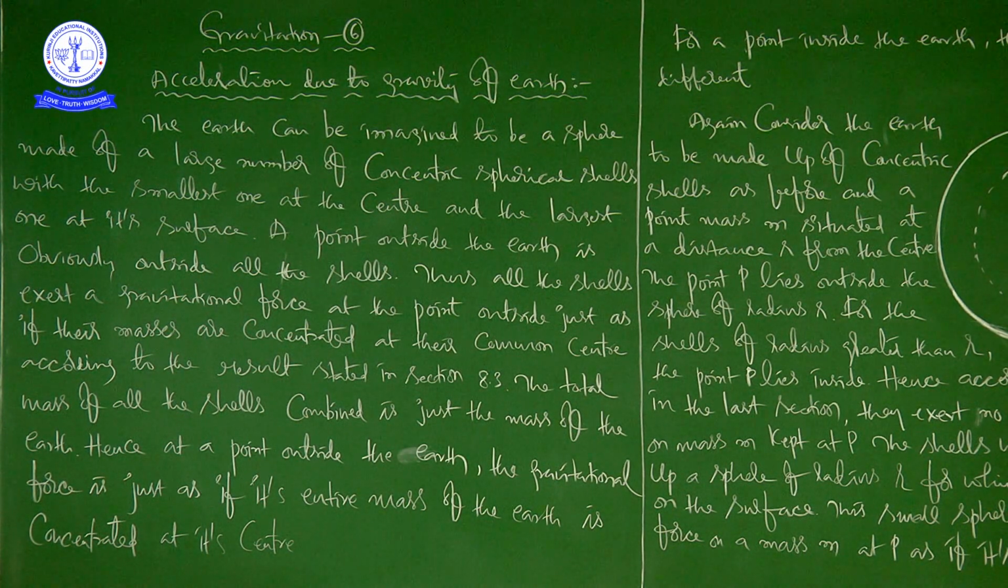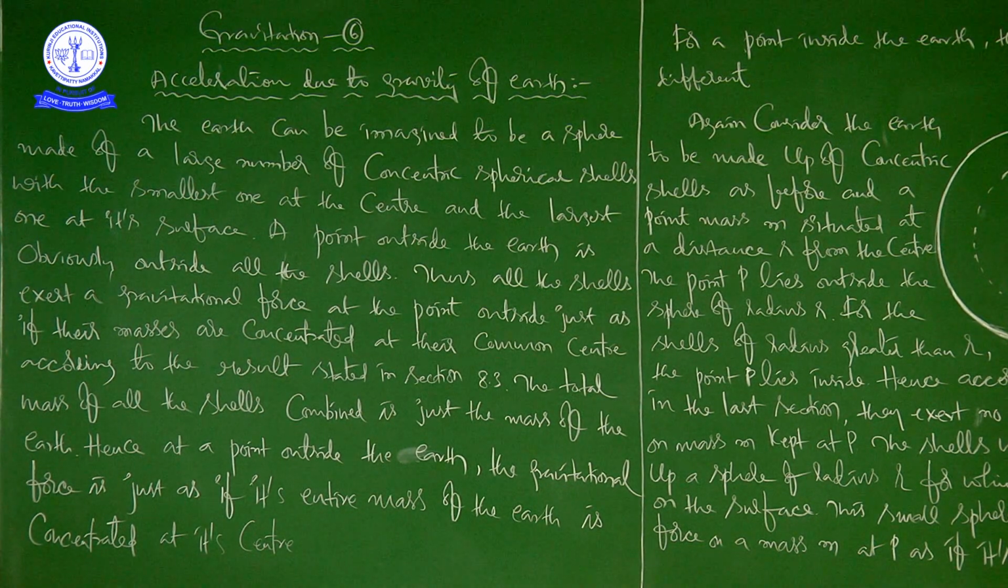Here we are assuming a point. That point is outside, no? See this. That is what, as before, a point mass m is situated at a distance small r from the center, and the point P lies outside the sphere of radius r, right? So this is the point. Actually it is on the surface, but you just imagine it is on the surface of the earth, that is like outside. While drawing it just appears like that, no? But you just take it as a point outside, right?